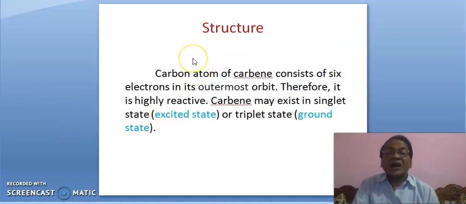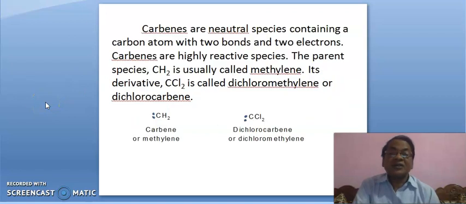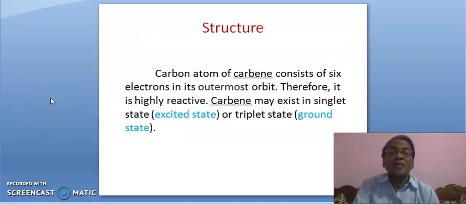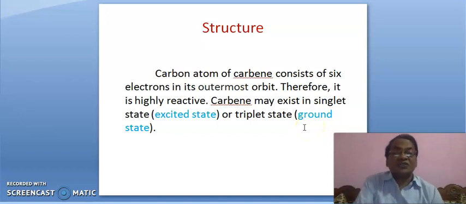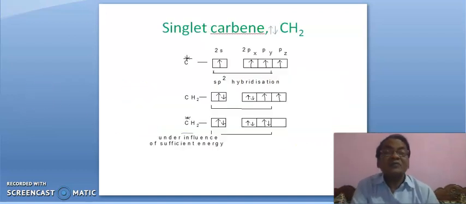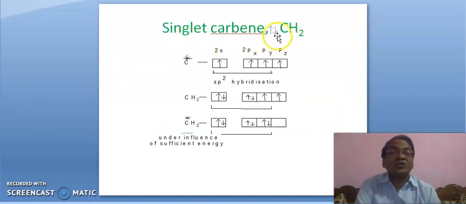As carbene is electron deficient, it is an electrophile. Now we will see its structure. It exists in two states, excited state and ground state. Singlet carbene is excited and triplet carbene is in ground state. First of all, we will see singlet carbene, CH2.